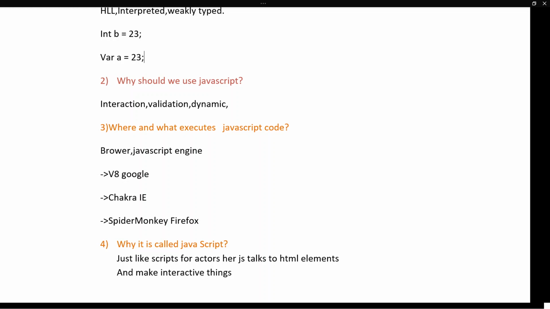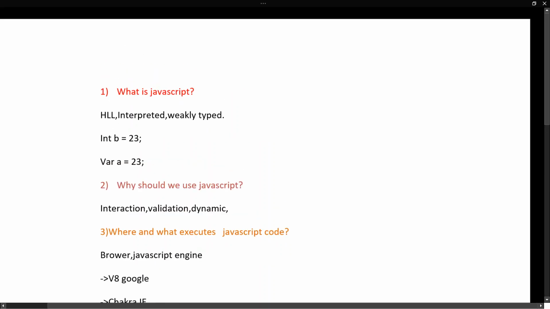So this is all about JavaScript, guys. This is more than enough for a beginner to get into the code. And there is also a very important concept called ECMAScript, but I'll explain that in the next video. And by now, I hope you understand what JavaScript is and why we use JavaScript.